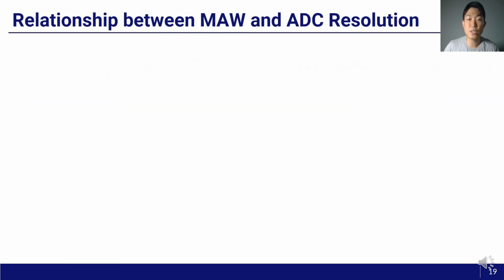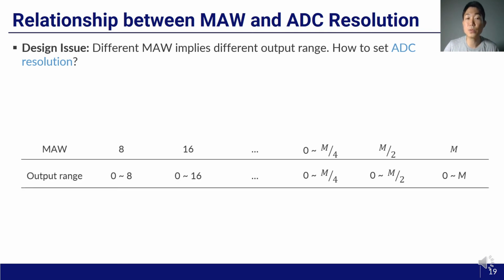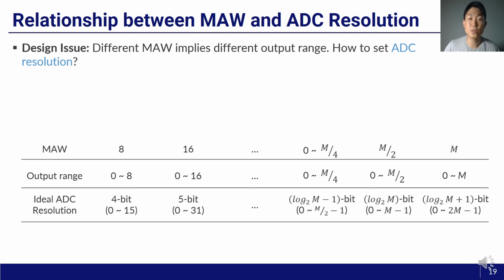There is one important design issue for layer-wise MAW selection. Different MAW implies different upper range. For example, for MAW 8, the output range would be from 0 to 8. Similarly, the layer with the largest MAW, which we denote as M, would have much wider output range, which is from 0 to M. The different MAWs necessitate different ADC resolution for lossless conversion, like this. In such a case, how should we set ADC resolution?